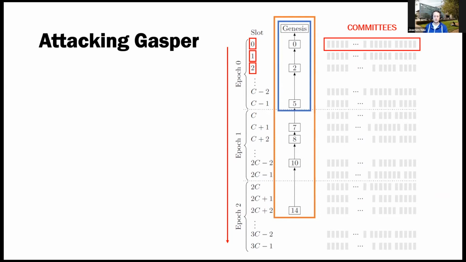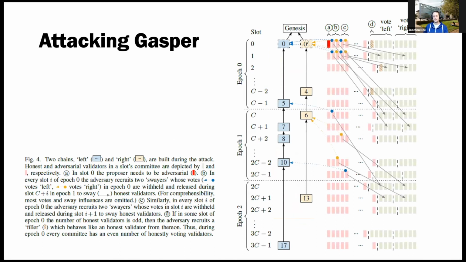Our attack is a balancing type attack, which works as follows. The overall goal of the adversary is to build out two parallel chains that are always in a tie, so the consensus protocol never reaches a decision on which of the two chains to choose. And that works as follows.